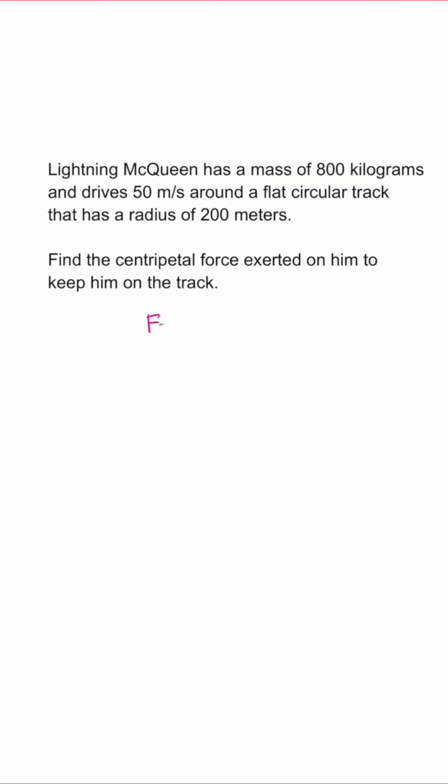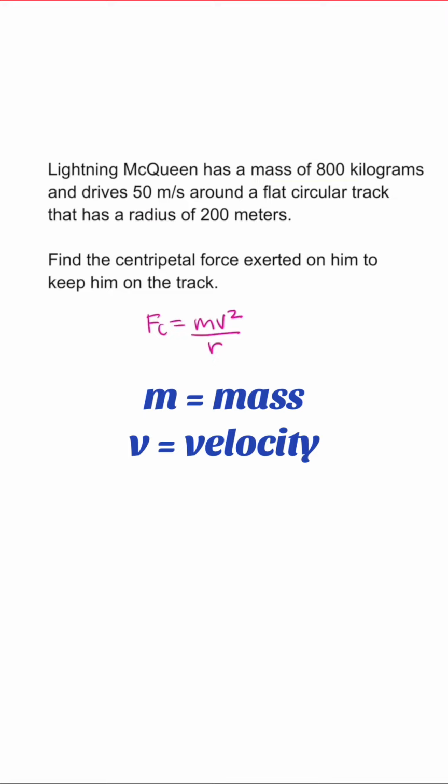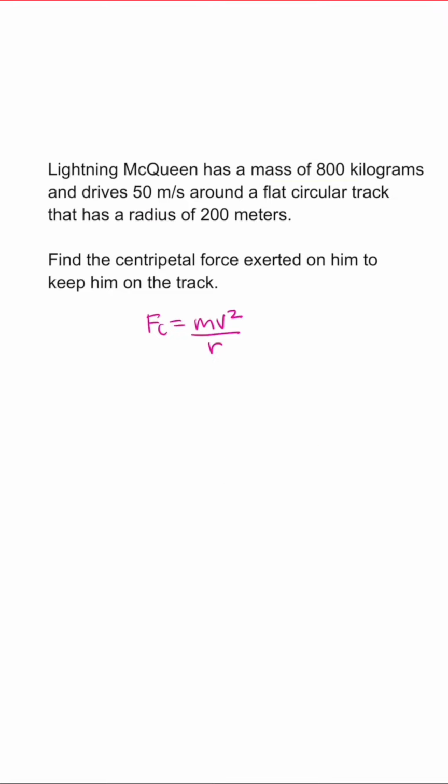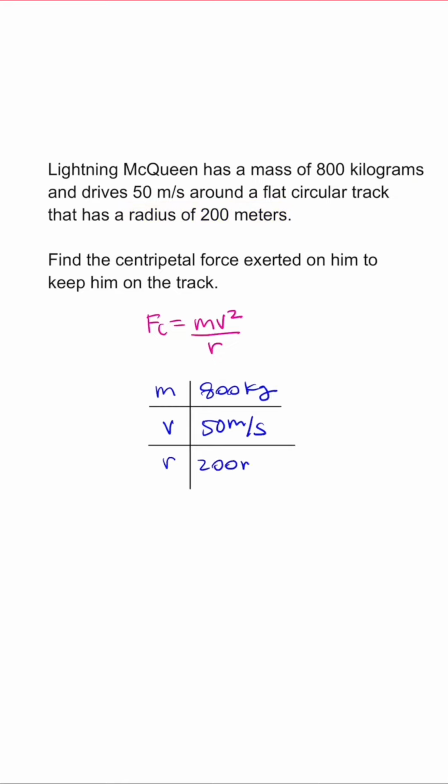The equation for centripetal force is equal to mv squared over r, where m is equal to mass, v is equal to velocity, and r is equal to the radius. Let's make a table. It says that Lightning McQueen has a mass of 800 kilograms, so m is equal to 800 kilograms. And it says that he's driving 50 meters per second, so v is equal to 50 meters per second. It also says that the track has a radius of 200, so r is equal to 200 meters.